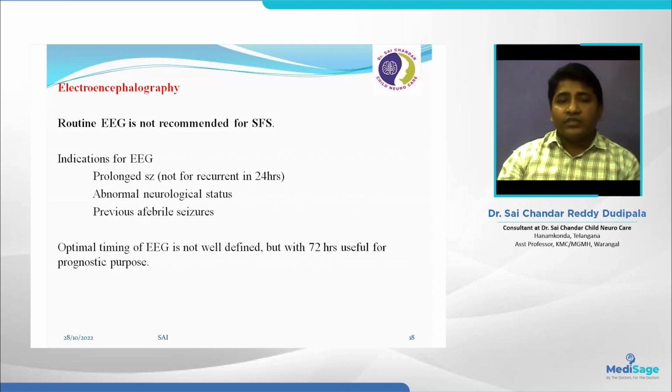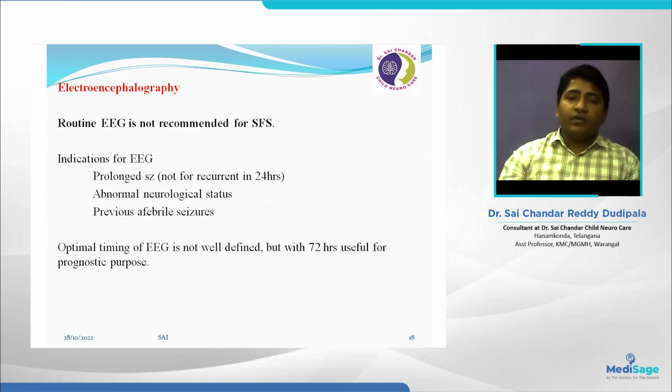So if febrile seizures are there, when are we going to do an EEG? Some textbooks say 2 weeks after the febrile seizure. Some textbooks say on the immediate day. But the optimal timing of EEG is not yet well defined. But if the indication is there, we do the EEG within 72 hours. That is useful for prognostic purposes.